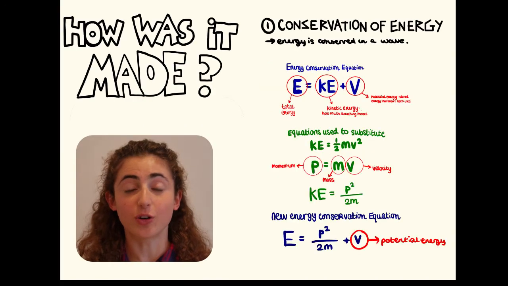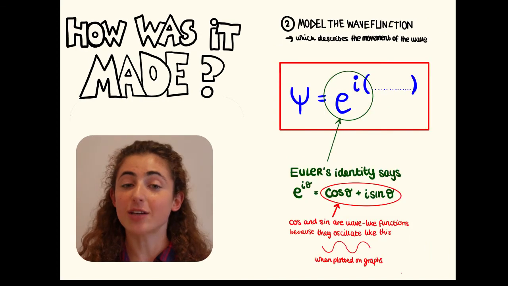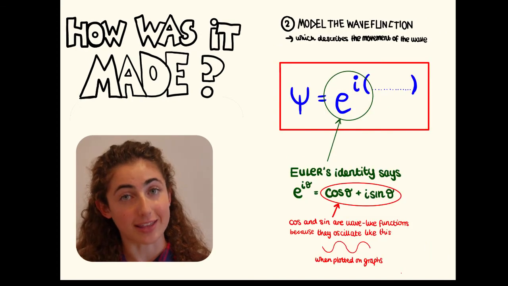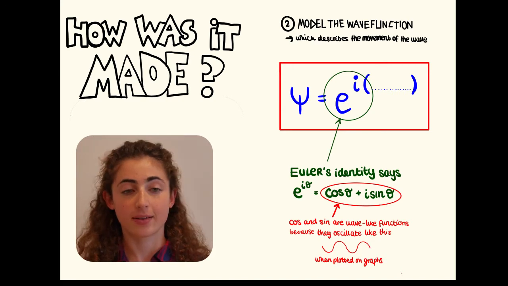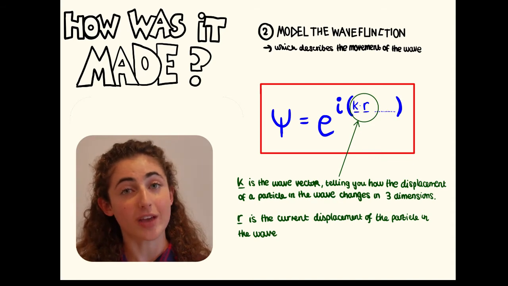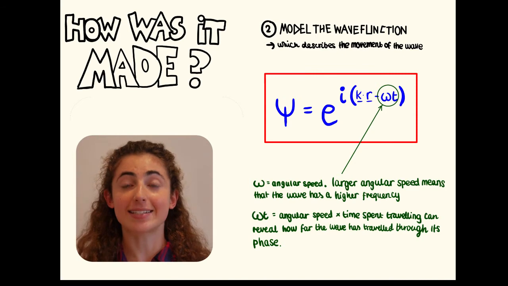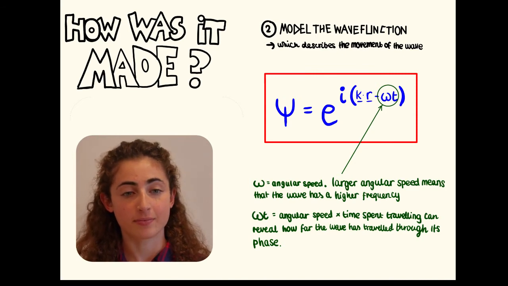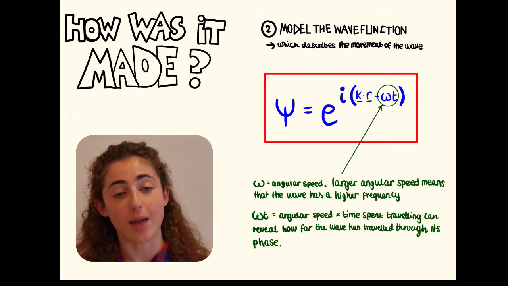He started with the conservation of energy and rearranged the equation. Then he developed a wave function that he thought obeyed the laws of nature. 1. It had to look like a wave. 2. It would depend on position as dictated by its wave vector. 3. It would depend on time as dictated by its angular speed. He wanted to find out exactly how this wave function changed with time and position.